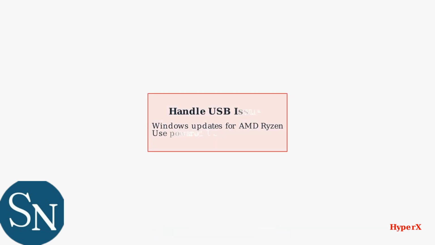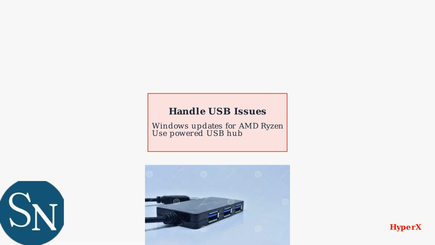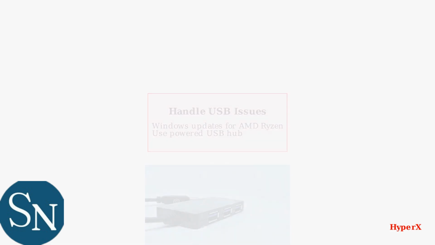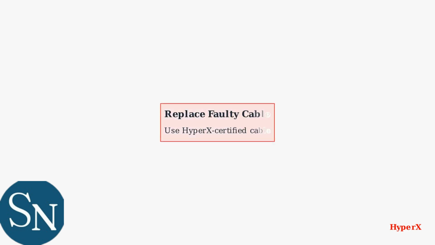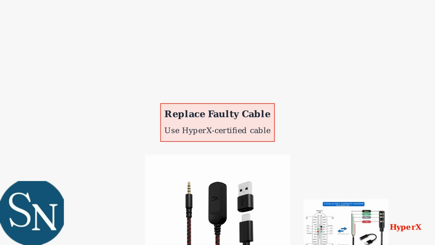If USB issues persist, especially on AMD Ryzen systems, check for Windows updates that address intermittent USB audio glitches. Consider using a powered USB hub. If a faulty cable is suspected, replace it with a HyperX certified cable to ensure proper connectivity.